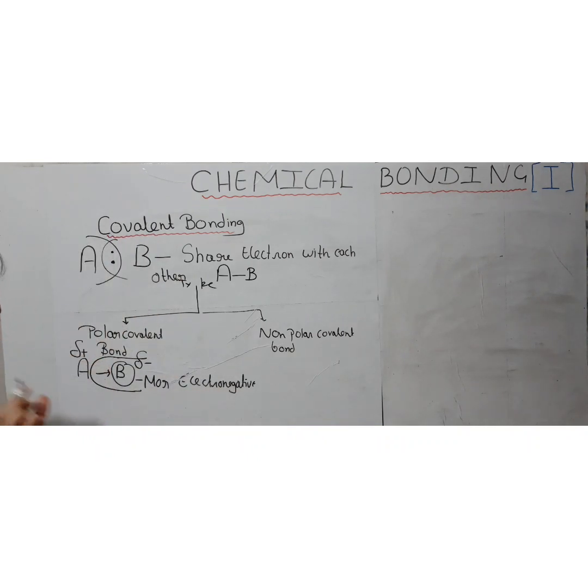So a kind of charge separation will be there between the atoms which are sharing the electrons.